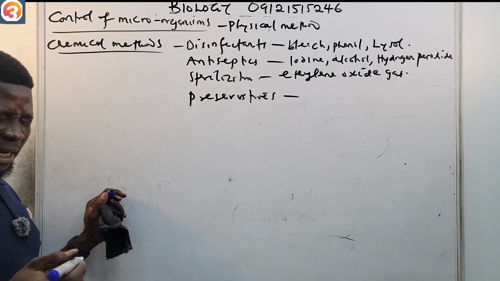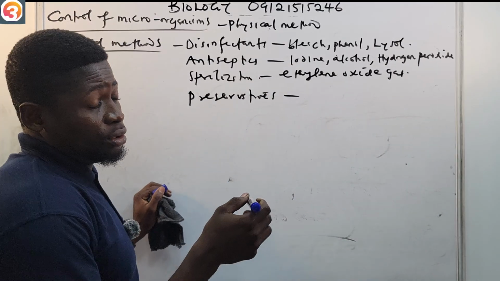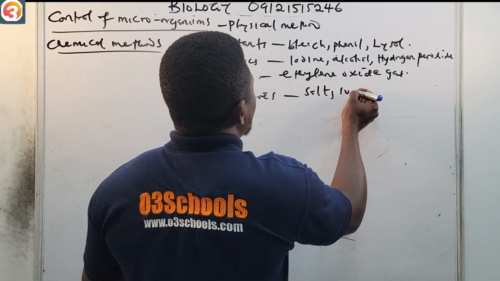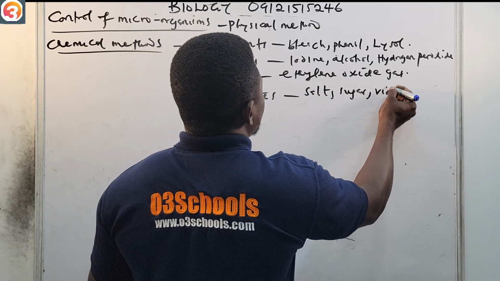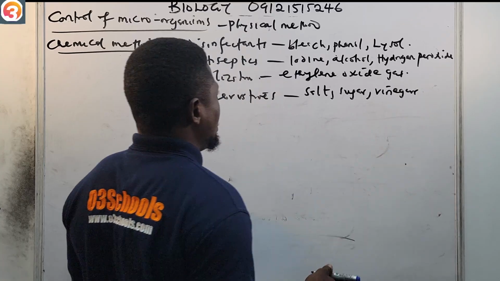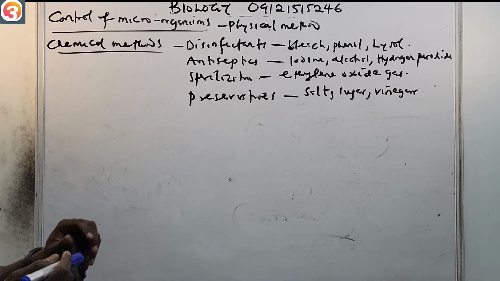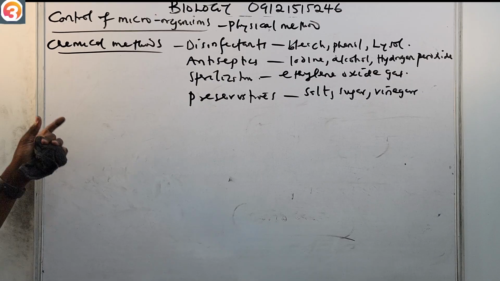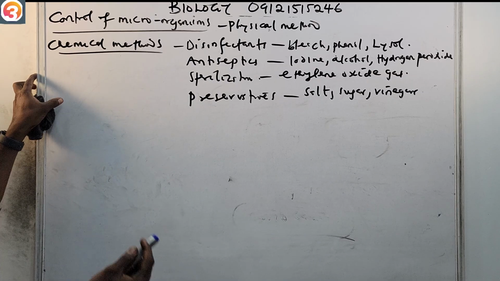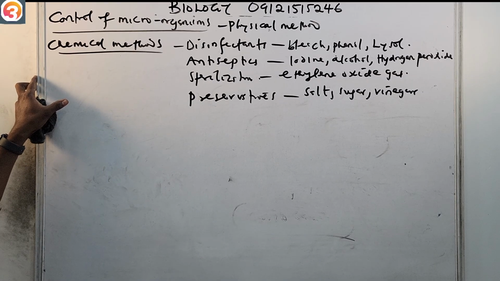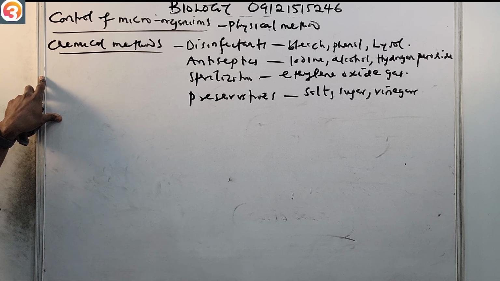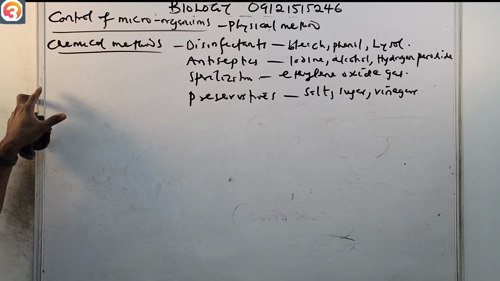Okay, so you can use your vinegar, your salt, your sugar when it comes to preserving your food, so that microorganisms do not contaminate your food. So these are just some of the chemical methods: disinfectants such as bleach, phenol, Lysol; antiseptics such as iodine, alcohol, hydrogen peroxide. Sterilization uses ethylene oxide gas. Preservatives, we use salt, sugar, vinegar.